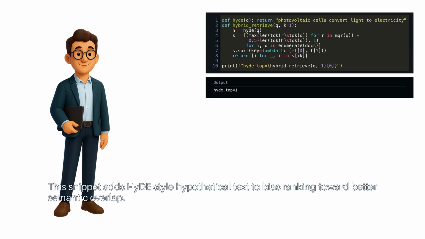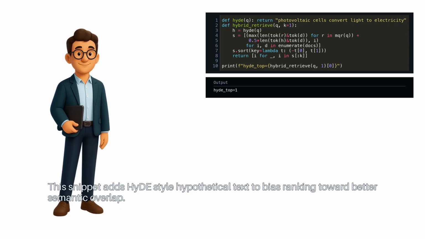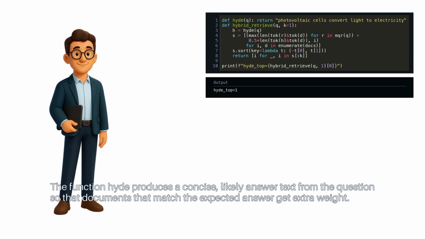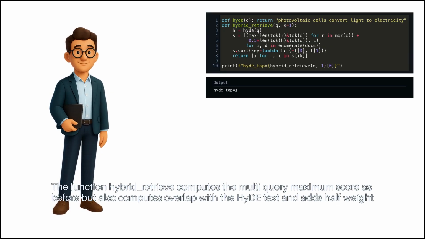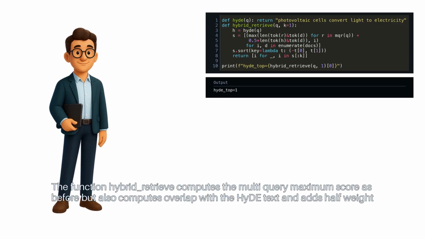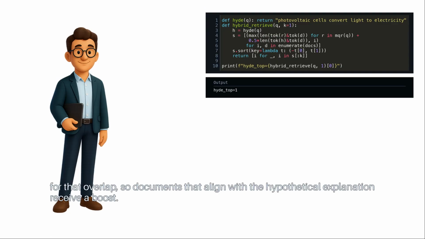Now we will augment rewrites with a short hypothetical answer to bias ranking toward relevant content. This snippet adds HyDE-style hypothetical text to bias ranking toward better semantic overlap. The function HyDE produces a concise, likely answer text from the question so that documents that match the expected answer get extra weight. The function hybrid retrieve computes the multi-query maximum score as before, but also computes overlap with the HyDE text and adds half weight for that overlap.